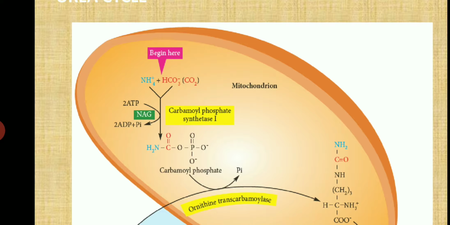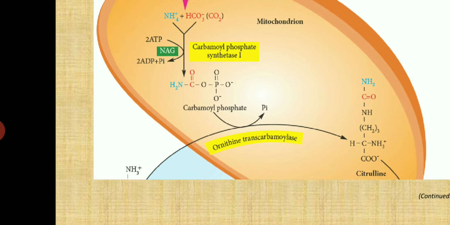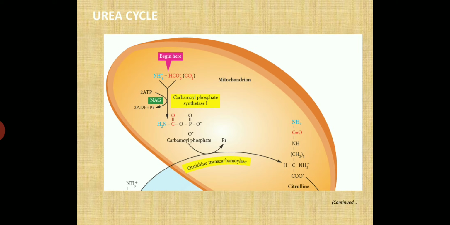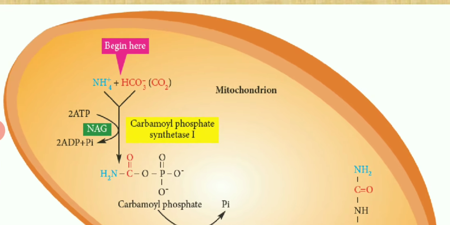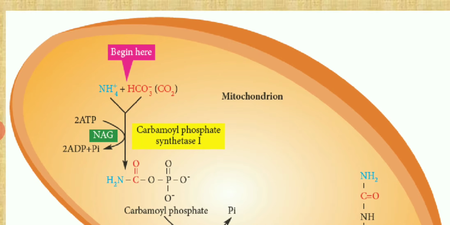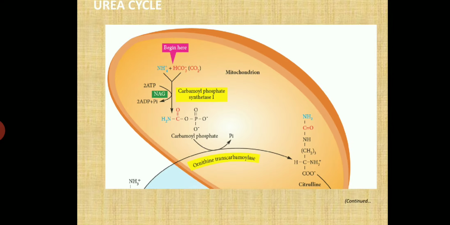The second step is carbamyl phosphate condensing with ornithine. Carbamyl phosphate combines with ornithine in the presence of the enzyme ornithine transcarbamylase. Here you can see this enzyme, ornithine transcarbamylase. A carbamyl moiety is transferred from carbamyl phosphate to ornithine to form citrulline and inorganic phosphate.